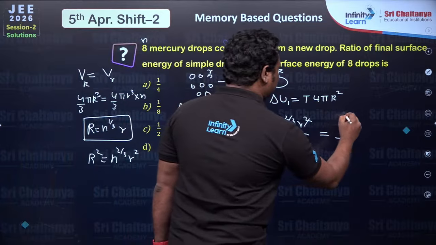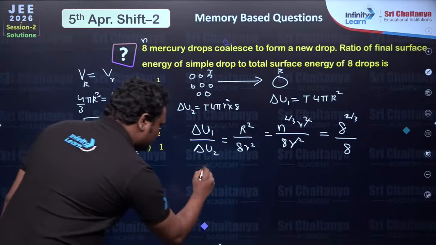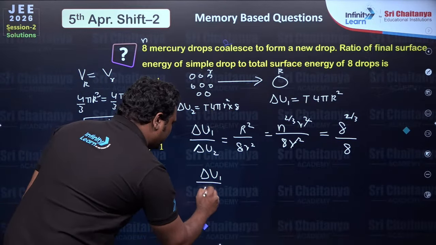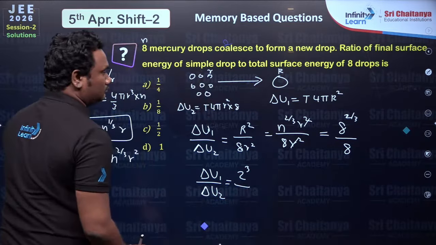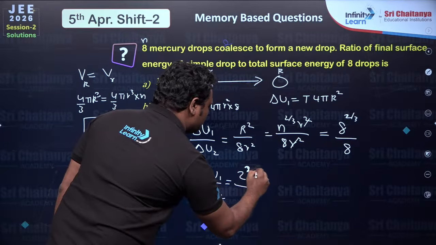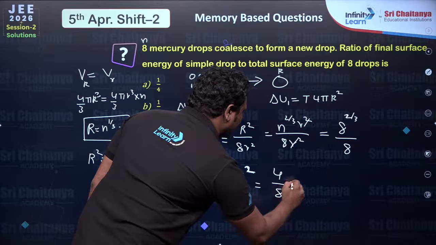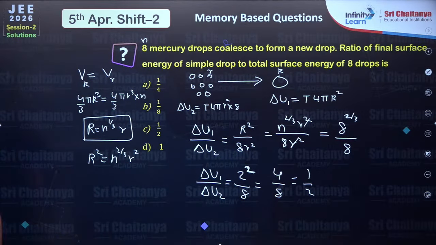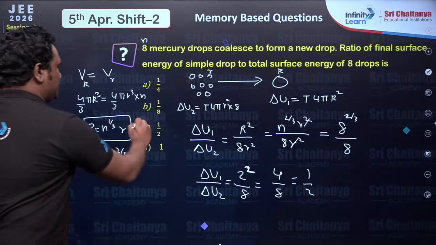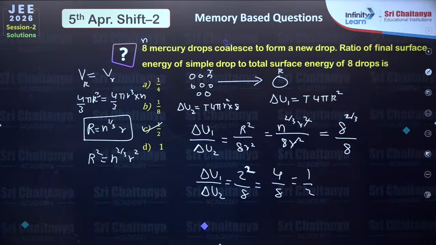So first of all, cube root of 8 is 2. Delta U1 by delta U2 is 2 square by 8, which is 4 by 8, which is 1 by 2. So option C.